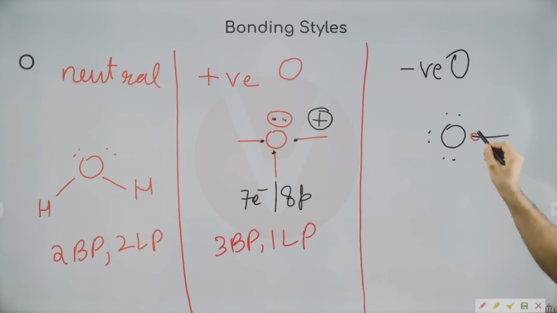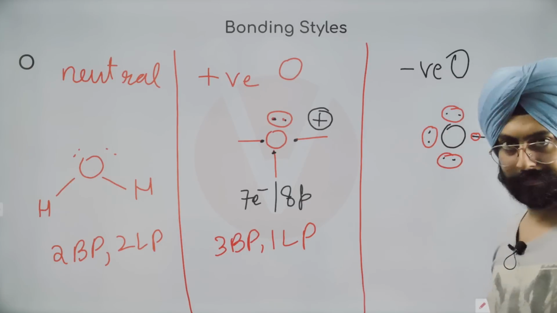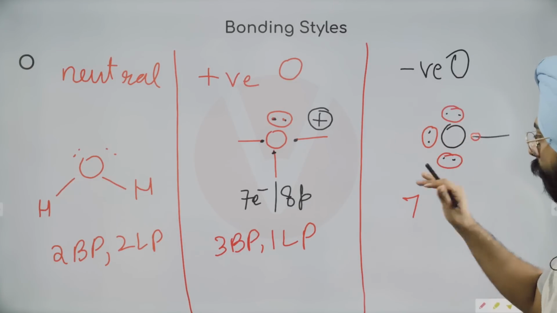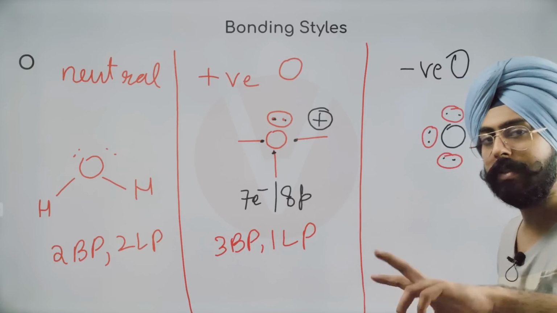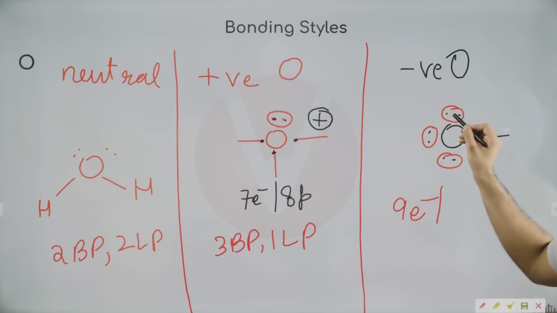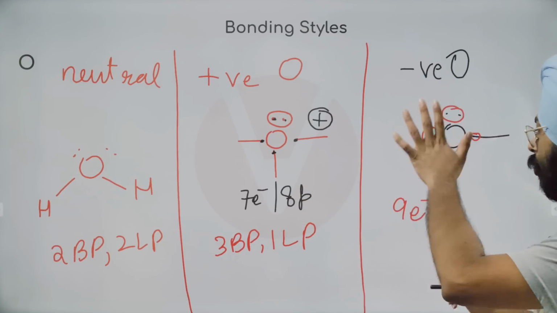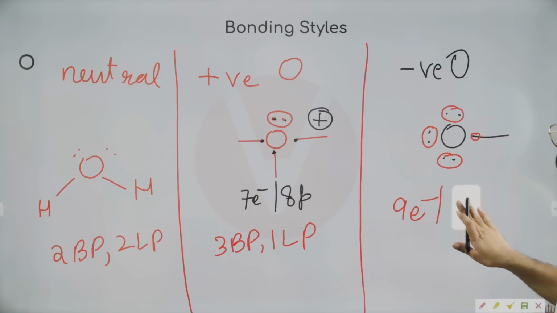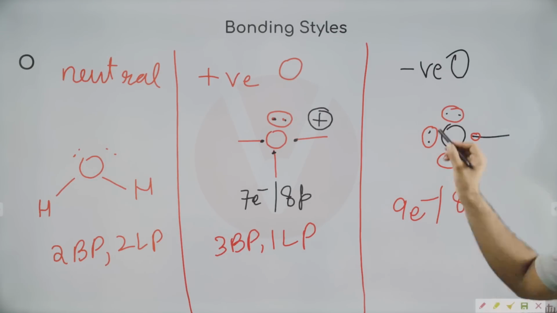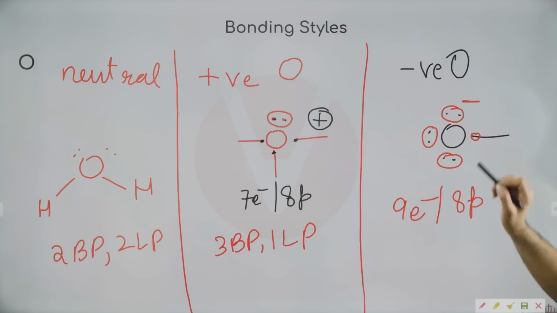So over here, my dear friends, if you notice, how many electrons is oxygen taking care of? 1, 2, 3, 4, 5, 6, 7. 7 electrons outer and then 2 inner electrons. 7, 8, 9 electrons total. 7 outer electrons, 2 inner electrons, total 9 electrons, and you have 8 protons. So this becomes a negatively charged oxygen.